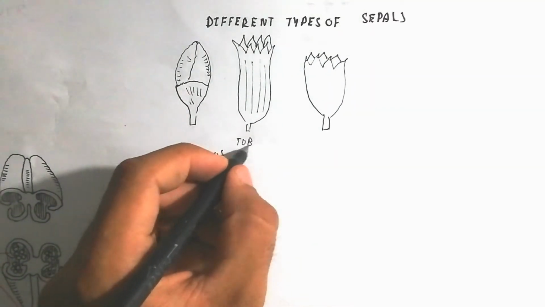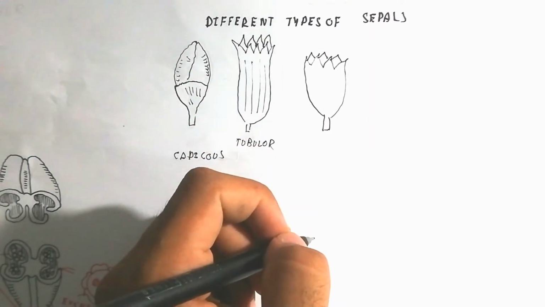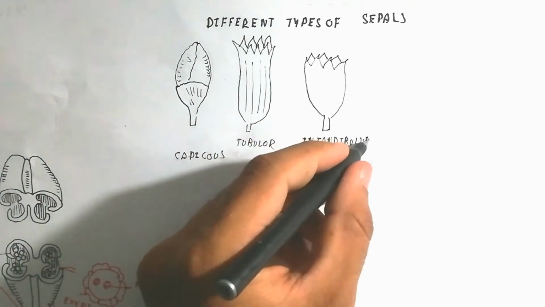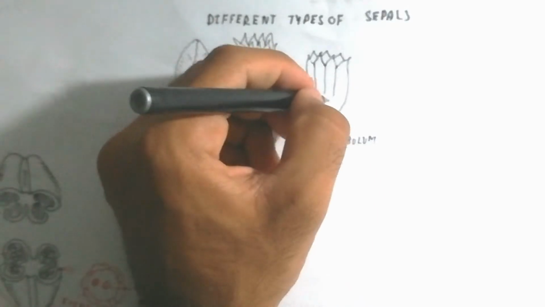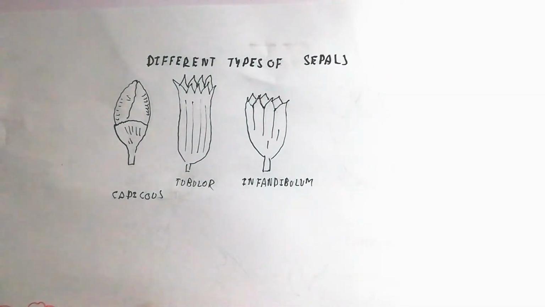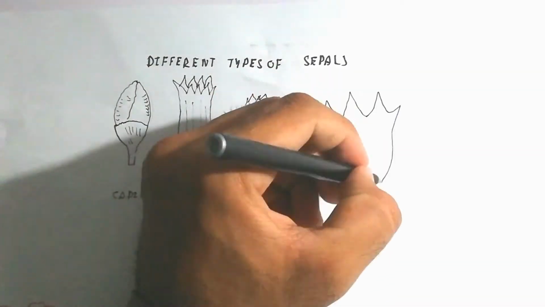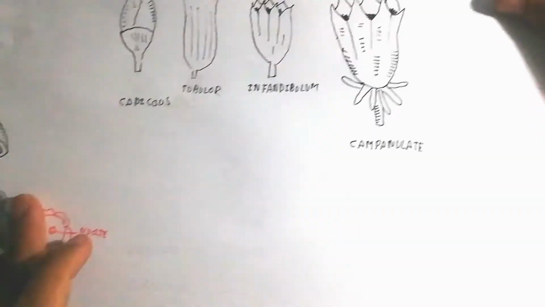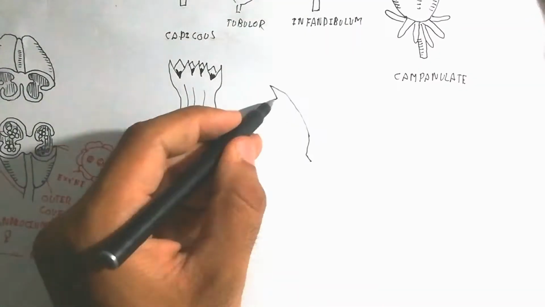Here is another type, the tubular, which is tubular like, a cylindrical shape, and here the infundibulum. Infundibulum means it is attached with a long stalk which is covered by the calyx.